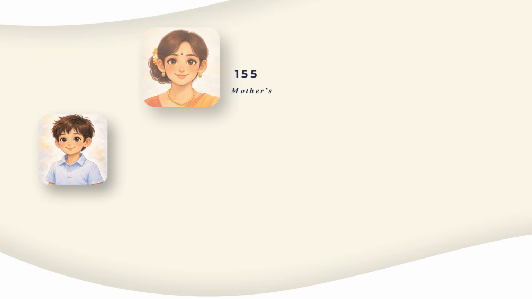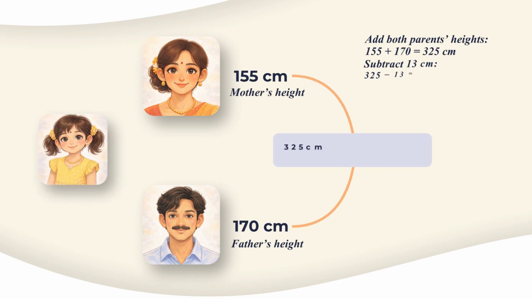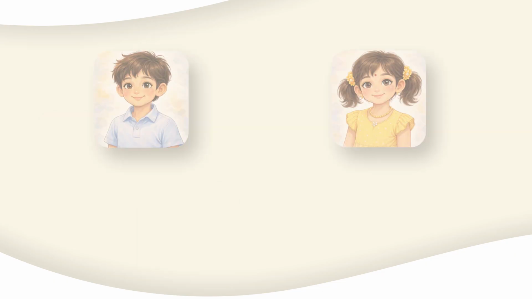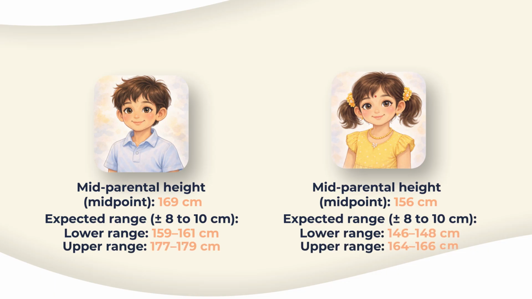How do we calculate this? For a boy, we add the mother's height and the father's height, add 13 centimeters and divide the total by 2. For a girl, we add both parents' heights, subtract 13 centimeters and divide by 2. The number we get is the midpoint, not the final height. We then allow a range of about plus or minus 8 to 10 centimeters on either side.